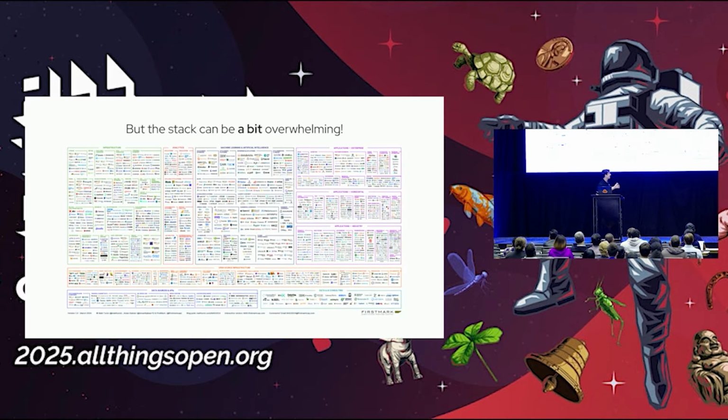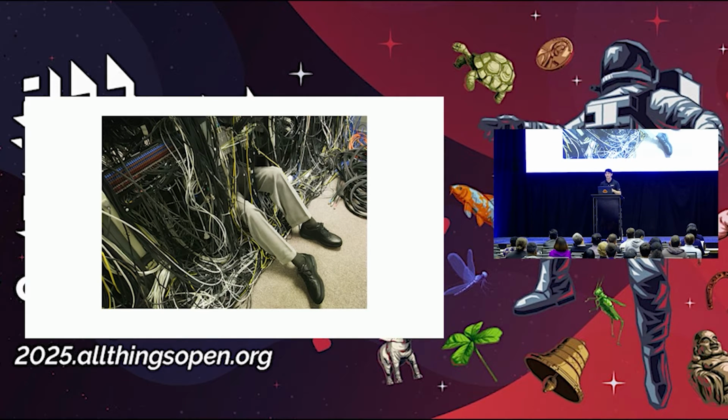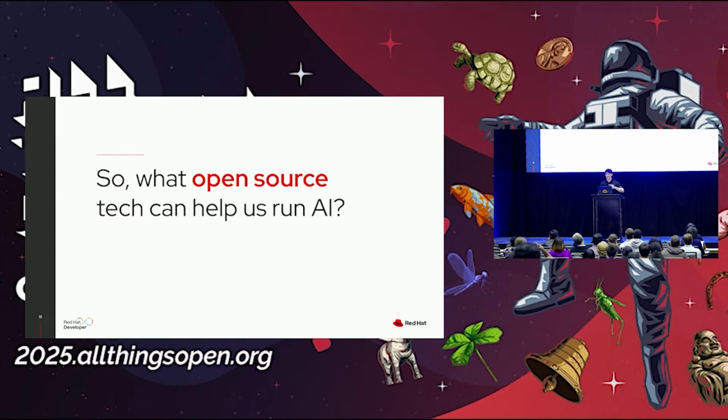If we think about the stack for all of these AI applications, it can get quite overwhelming. And this was just last year, for the machine learning and AI data landscape. And you might feel like this sometimes, where you're overwhelmed by all the news and all the technologies coming out. I'm going to show you just a few simple tools today so that you're not in the weeds of AI, trying to figure out how the runtime works with your prompt template and why you're getting jargon out of your LLM. So I'm going to help you fix all of that and do this all with open source technology.